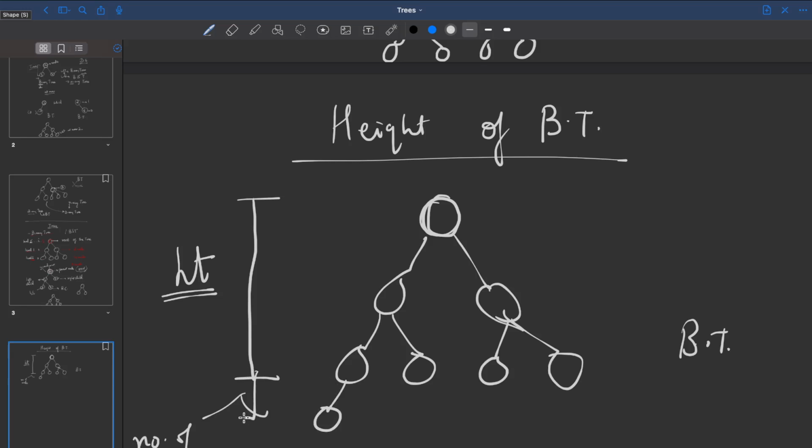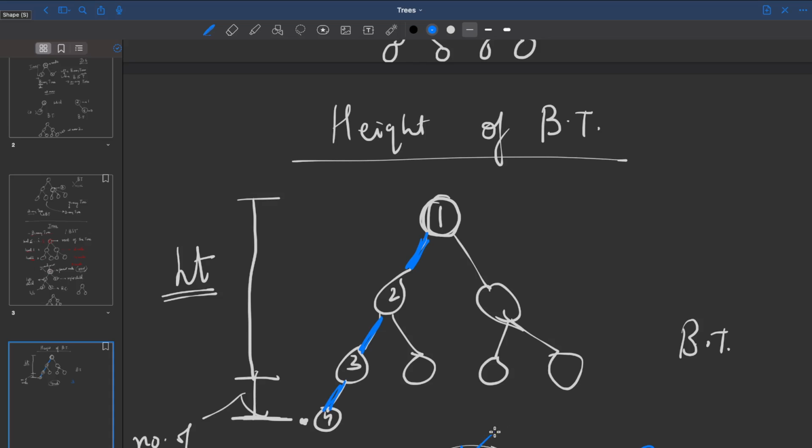For example, if my tree is going till here, then my height is going to be till here. So how many nodes do I have? 1, 2, 3, 4. So I can talk about height as being equal to 4 nodes. I've given it in terms of 4. Otherwise, I can count the edges in between. So this is one edge, 1, 2, 3. So I can also say the height is 3.